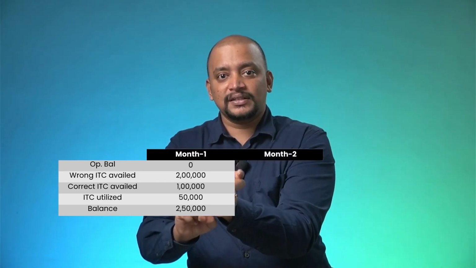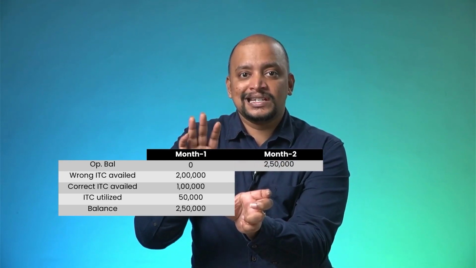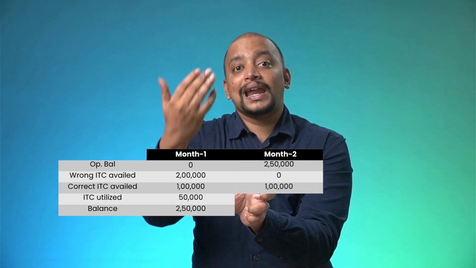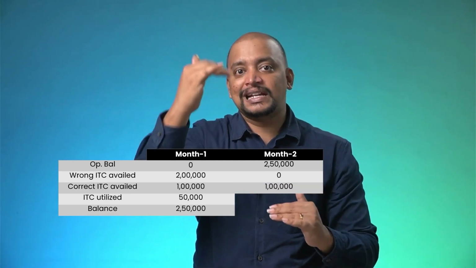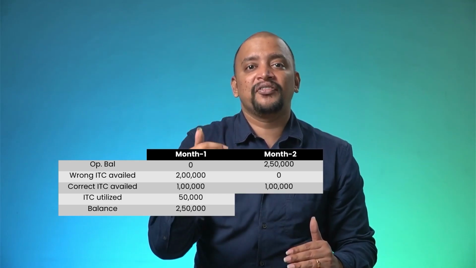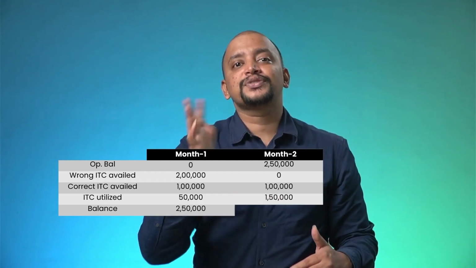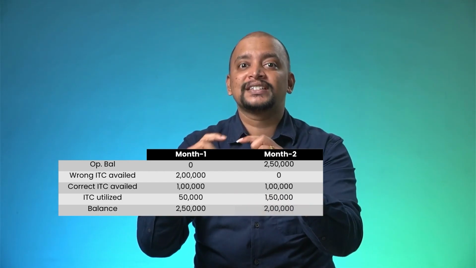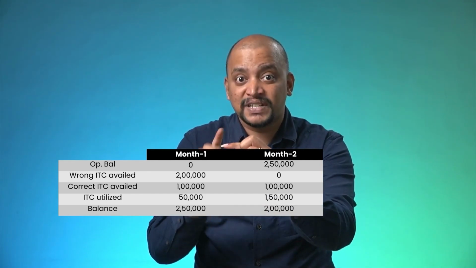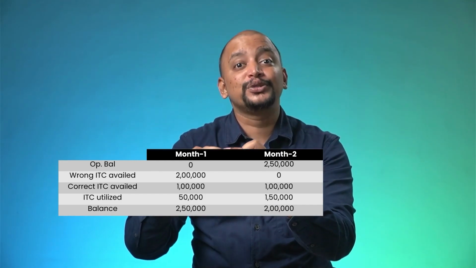Now month 2. We have not wrongly availed any ITC. Already there is an opening balance of 2,50,000 rupees. Now we have correctly availed 1 lakh, so it is 3,50,000, and we have used 1,50,000. When we use 1,50,000, what is the balance? 2 lakhs. Whether the balance has fallen below the wrongly availed ITC? No. So it is not utilized in month 2 also.